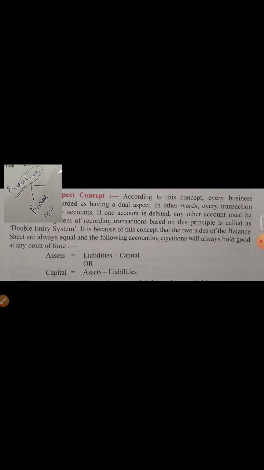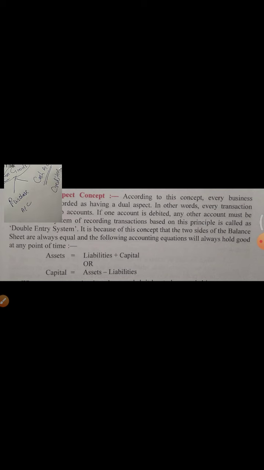And the second account: if you are purchasing anything, then in return you have to pay cash. If you are purchasing for cash, then the second account affected is the cash account. And if you are going to purchase on credit, then the second account affected is the creditors account. Creditors means the person from whom we are purchasing the goods. So in this way, every transaction will affect at least two accounts, and this system is called the double entry system. I will tell you later, but just in short I want to clear it here.